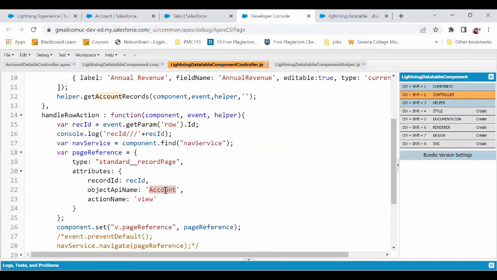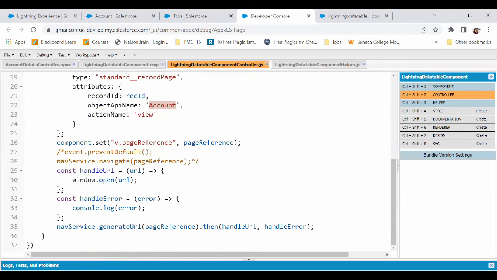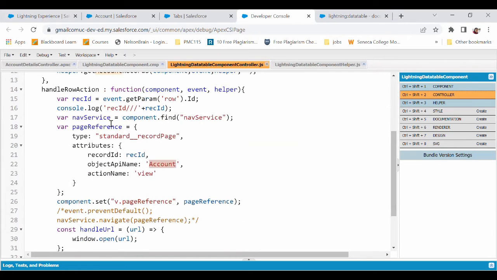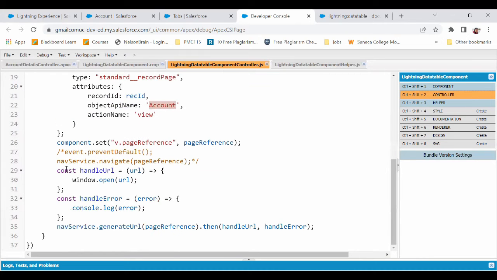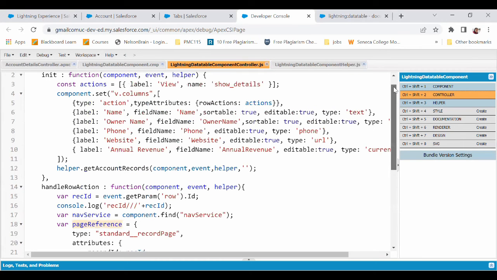Which object am I looking at? Account. And what is the action name? View, right? And then I'll set the page reference with this page reference that we made. And then we are going to do handle URL and window.open URL. This we have done because we want to open this particular record in a new tab, right? So that is why. And then nav service.generate URL, and this is the standard code that you will find. So it will open this particular account in a new tab.